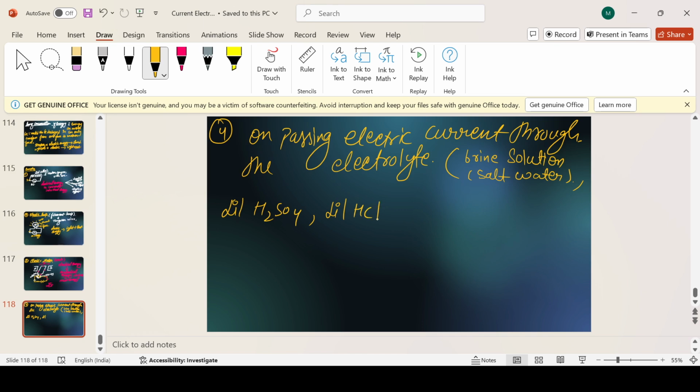Can dilute HCl work here? Yes, sir. And etc., many are there. So basically it's a solution which has ions in it, which means it has cations and anions in it. Okay, got it? Yes, sir.